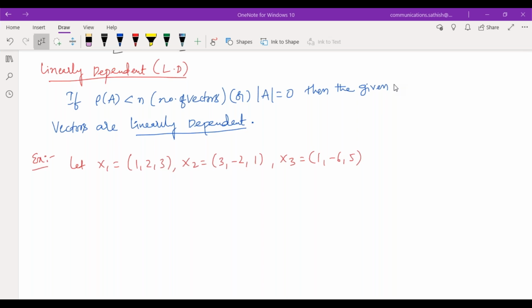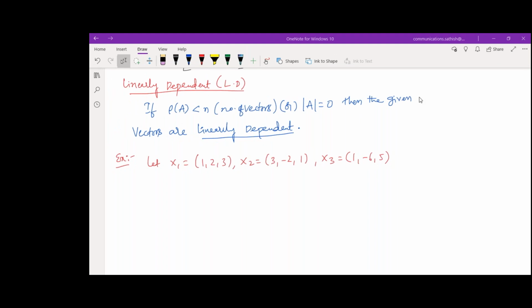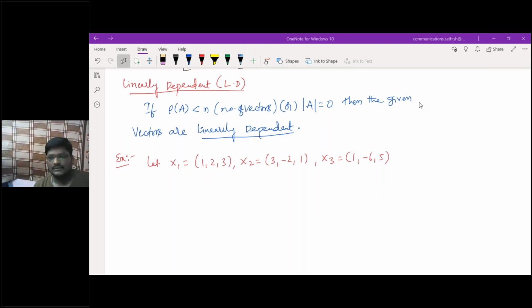How much will you get it as? Is it linearly independent, sir?